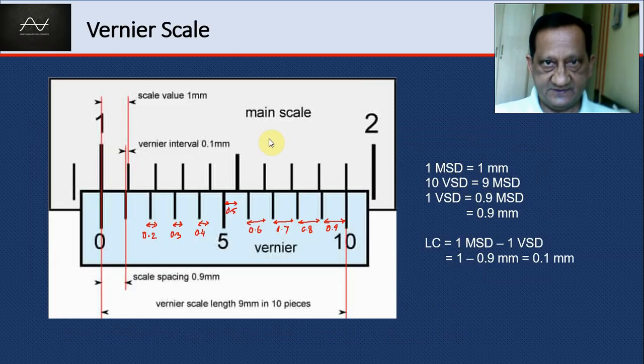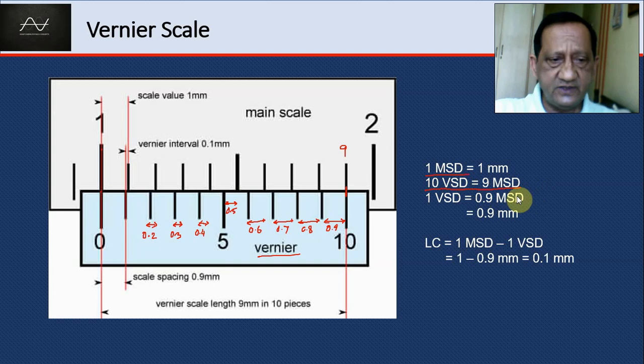The key thing is that the vernier has some number of divisions. In this case, you can see this is the Vernier scale. It has 10 divisions. And we have aligned, let's say, the 1 centimeter mark with the zero of the vernier. Then we see that the ninth division of the main scale, starting from the beginning, coincides with the 10th division of the vernier. That means 10 vernier scale divisions equal 9 main scale divisions. And one main scale division is 1 millimeter.